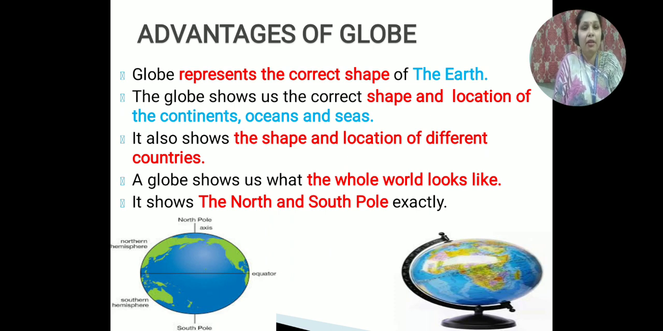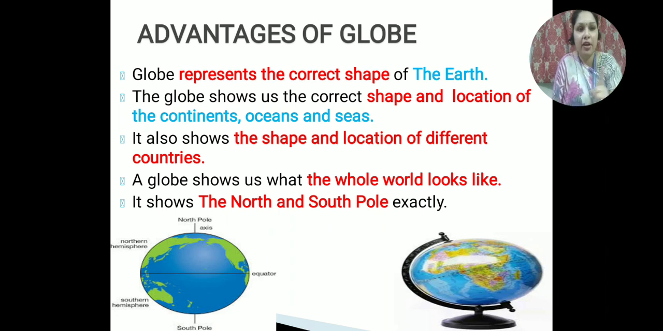What are the benefits of having a globe? Why do we require a globe? The advantages of the globe are in this slide. We will study them one by one, and I will explain each. The first advantage of the globe is that it represents the correct shape of the earth.